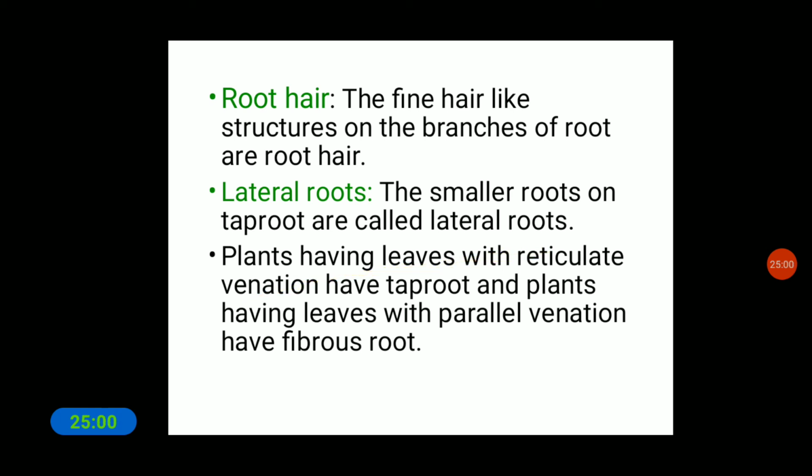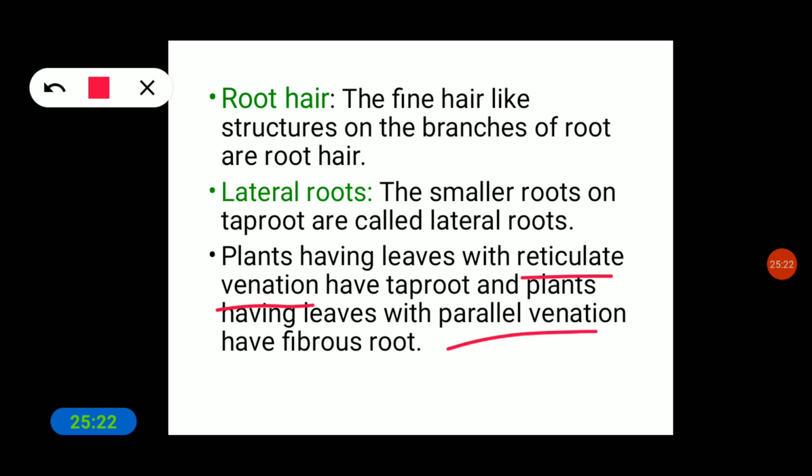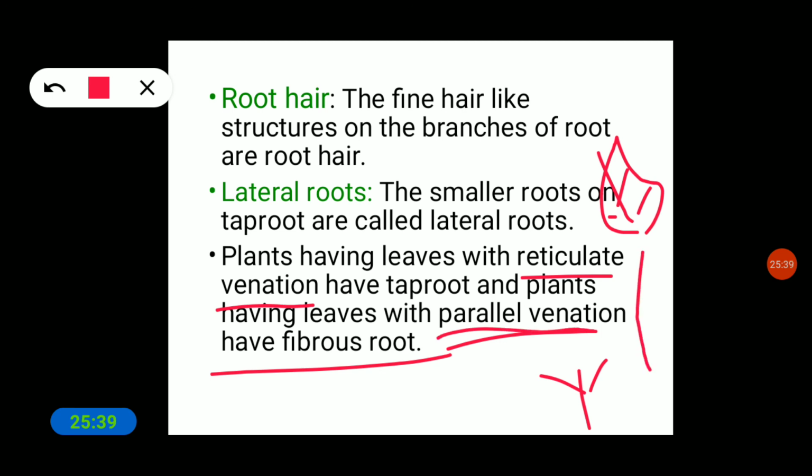Plants having leaves with reticulate venation have tap roots, and plants having leaves with parallel venation have fibrous roots. See, a reticulate venation leaf has a structure like this, whereas in parallel venation the structure is like this, where the veins are parallel to one another.